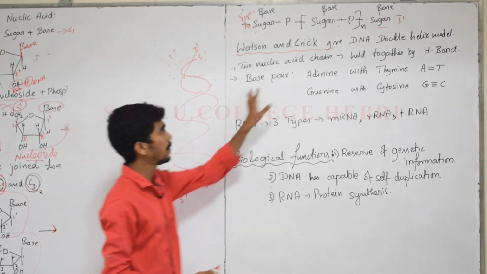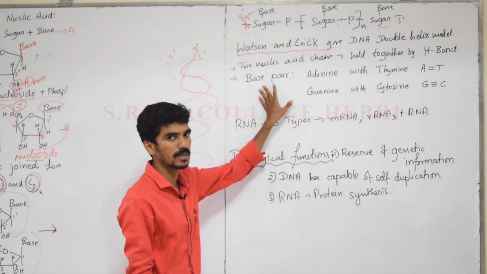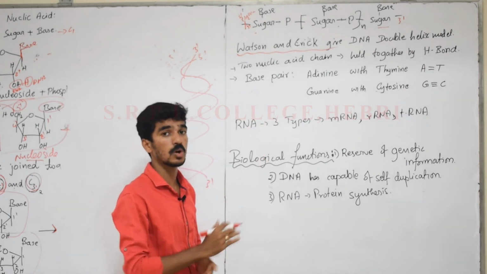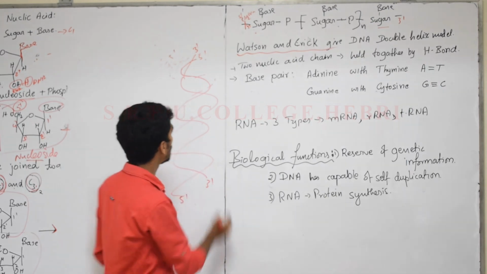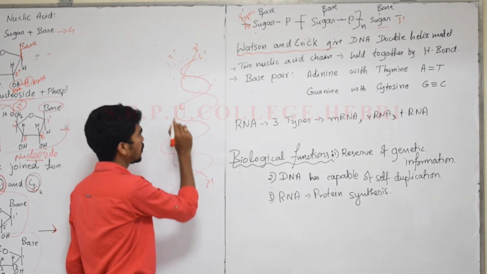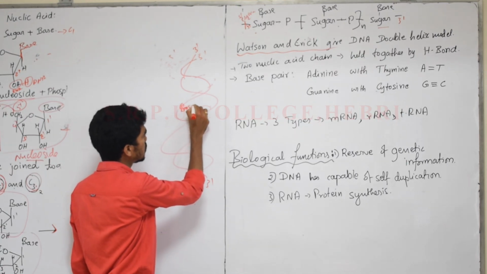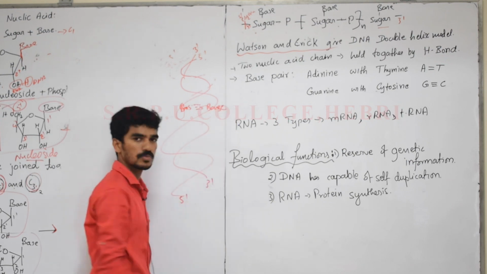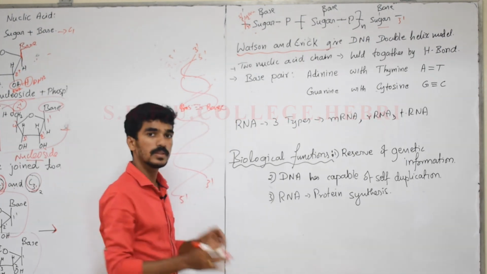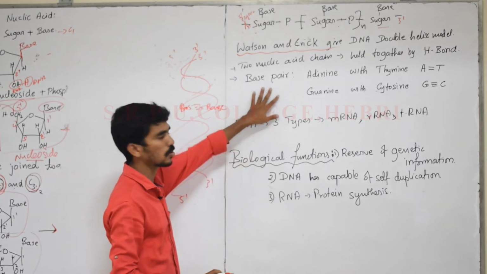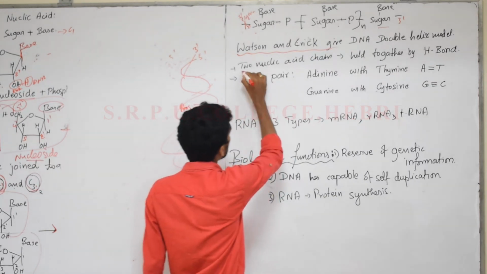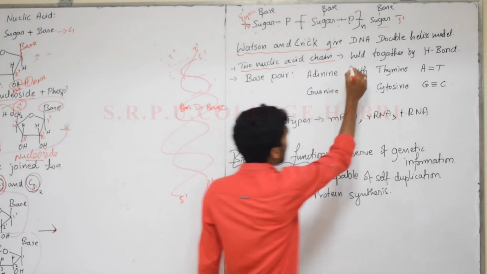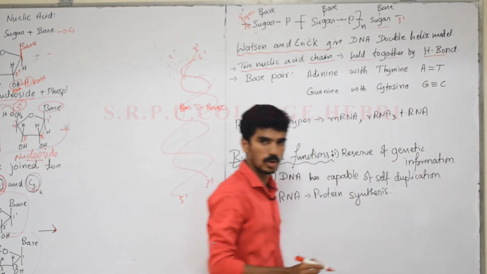Why? Because the nitrogenous bases present, adenine, guanine, thymine, cytosine, will be held together by hydrogen bonds. If one nitrogenous base is present, it should have a hydrogen bond with one more nitrogenous base, and that should be in a particular manner. Here two nucleic acid chains, that is nucleotide chains, are held together by hydrogen bonds.